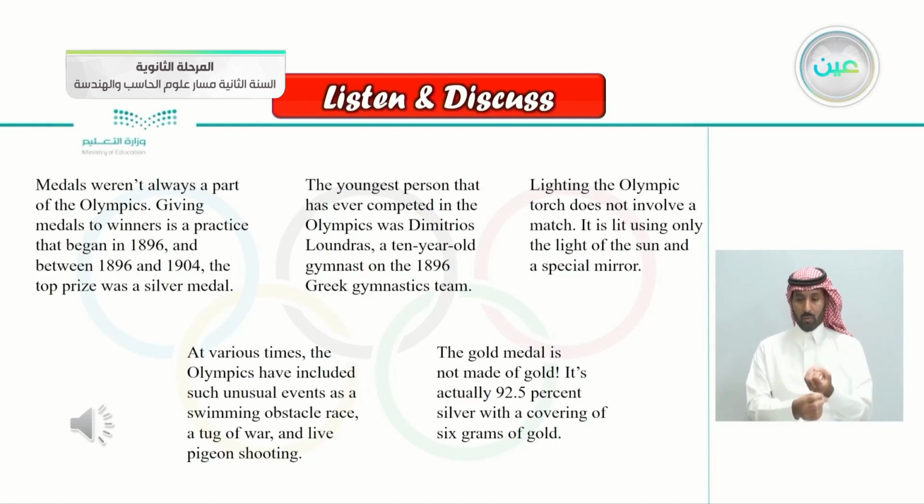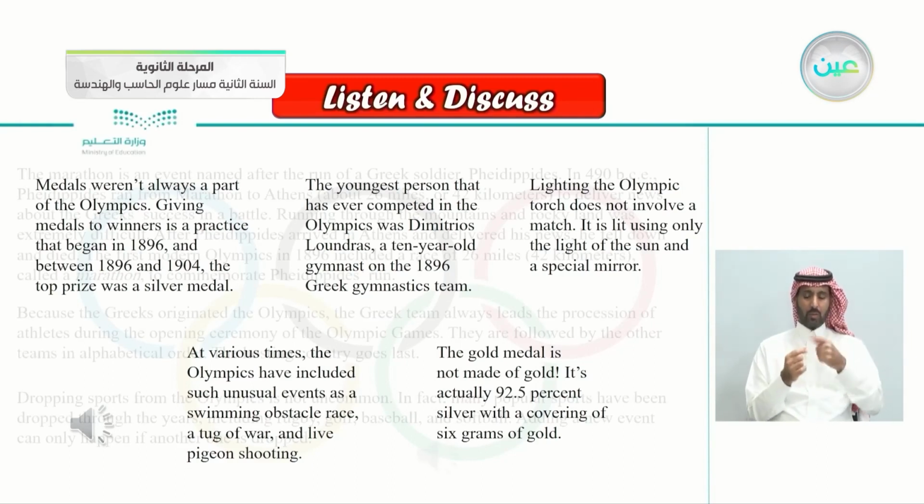At various times, the Olympics have included such unusual events as a swimming obstacle race, a tug-of-war, and live pigeon shooting. The gold medal is not made of gold. It's actually 92.5% silver with a covering of 6 grams of gold.